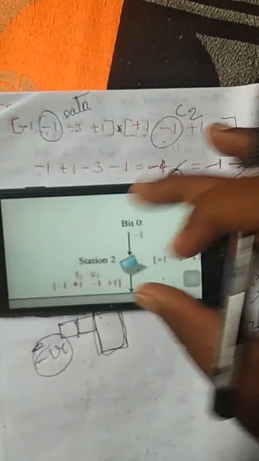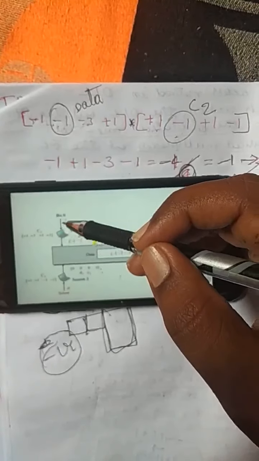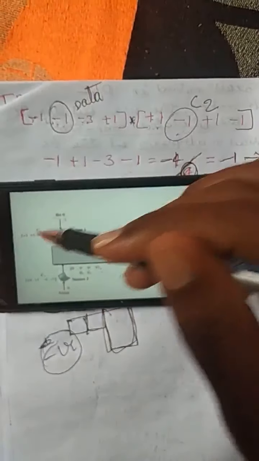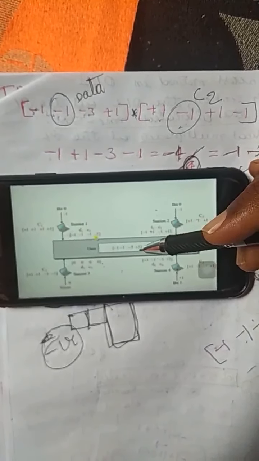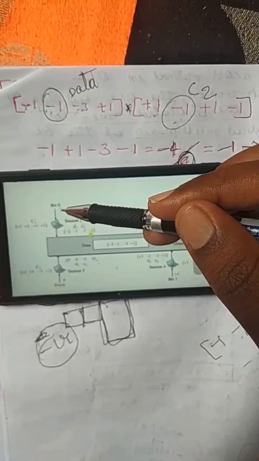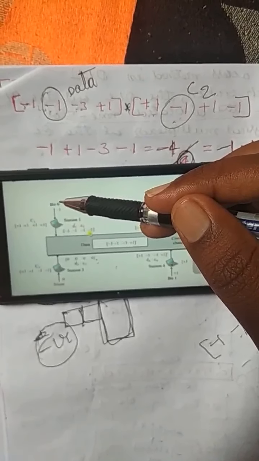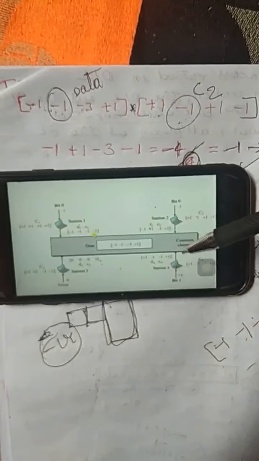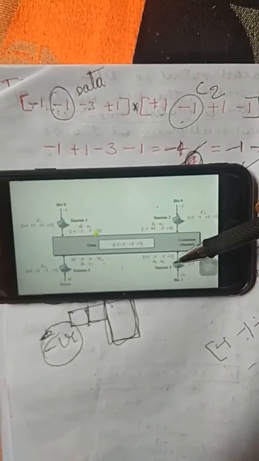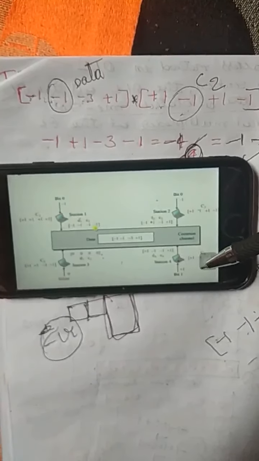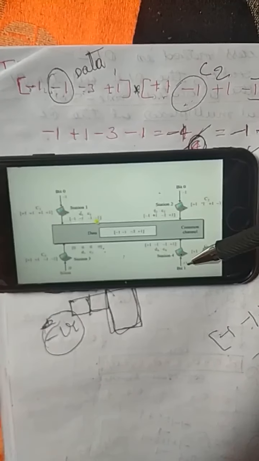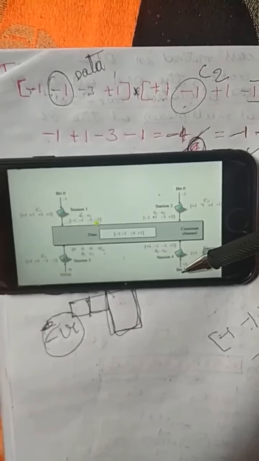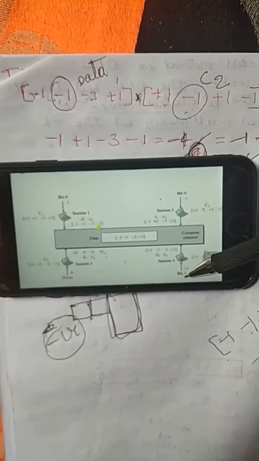Okay, now to listen for station 1, you have to multiply this C1 with the data, then you are going to get minus 1. Minus 1 should be converted to 0 bit. Like that, to listen to station 4, you have to multiply this C4 code with this data, and you are going to get final as plus 1. This is converted to bit 1, like that only.